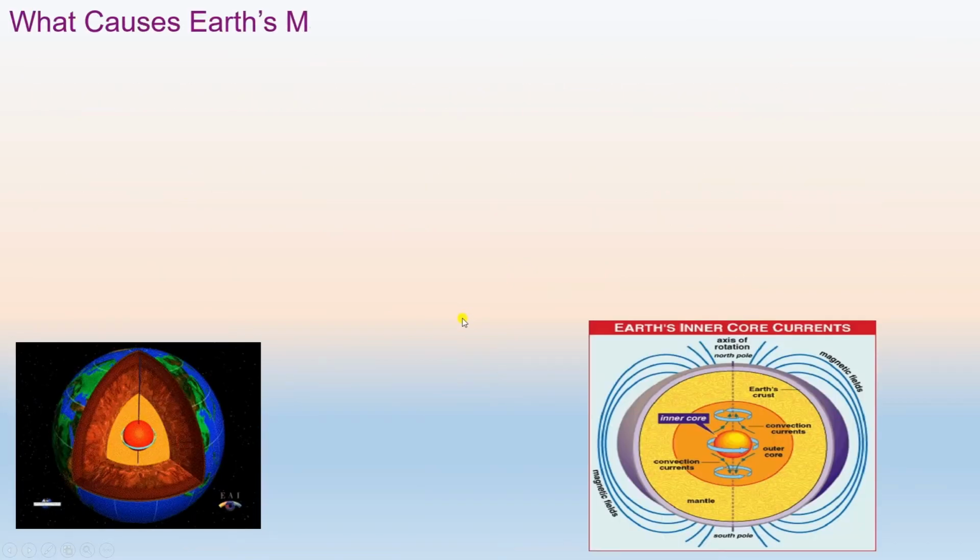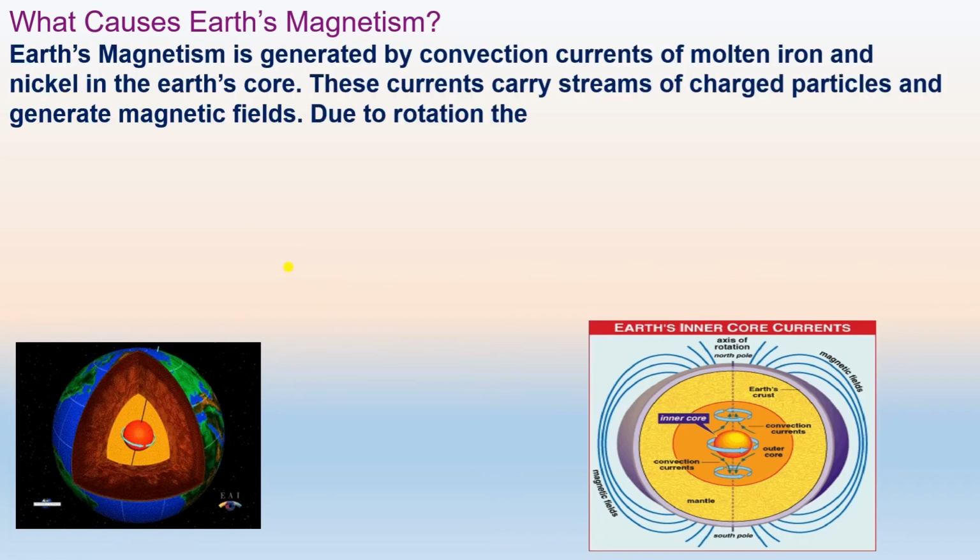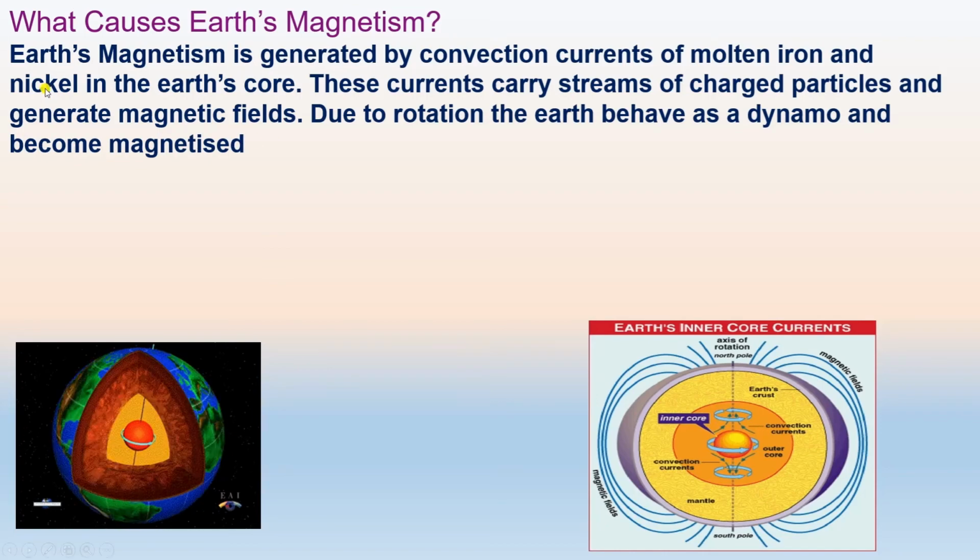Then we must discuss what causes the Earth to magnetize. What are the causes of Earth's magnetism? The actual cause is not yet known, but there are some probable causes regarding the Earth's magnetism. Earth's magnetism is generated by convection current of the molten iron and nickel in the Earth's core.